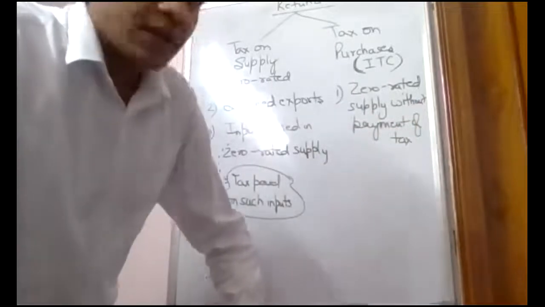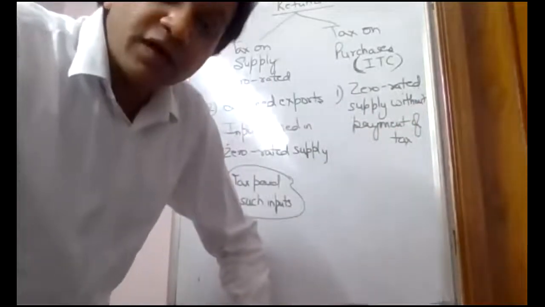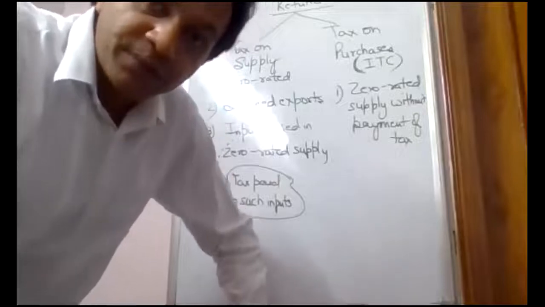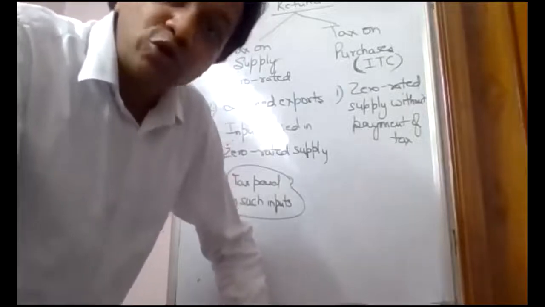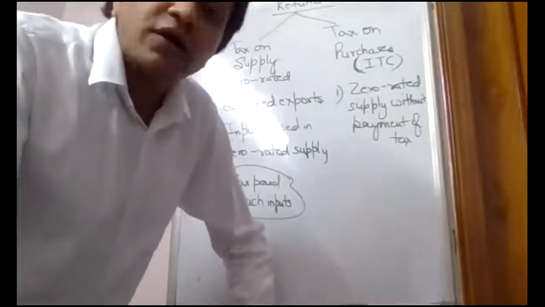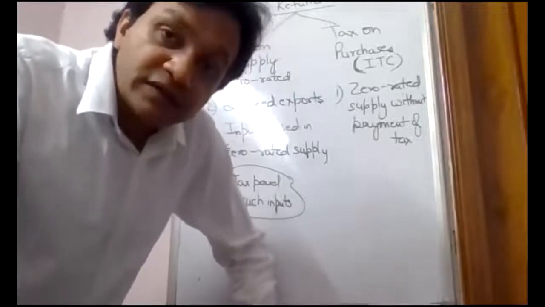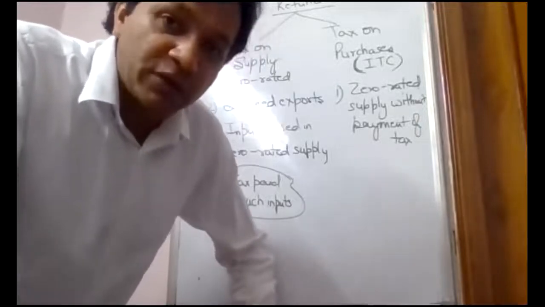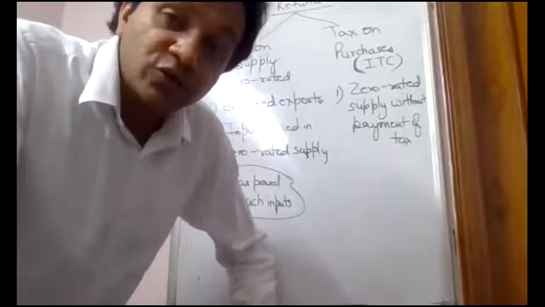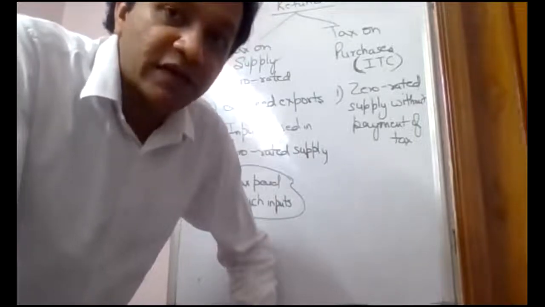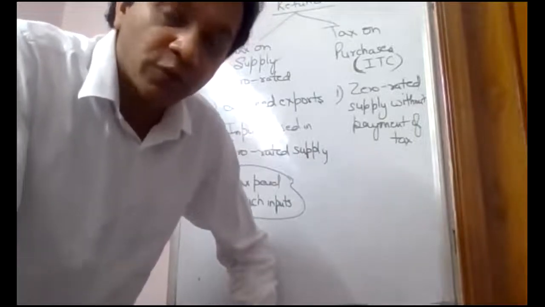The tax which you have paid when you purchased something, if those purchases are used to make zero rated supplies without payment of tax, then your entire unutilized ITC can be claimed as refund by you.